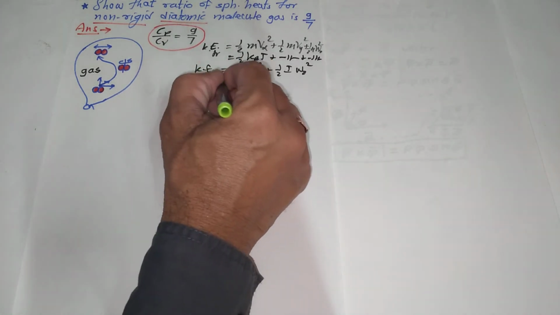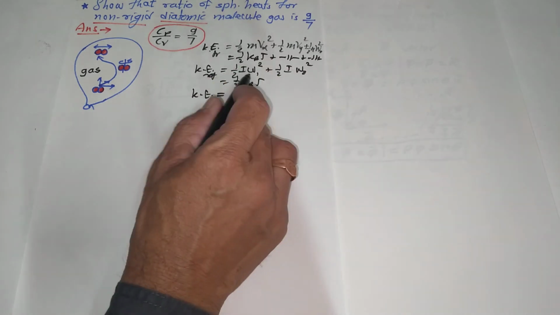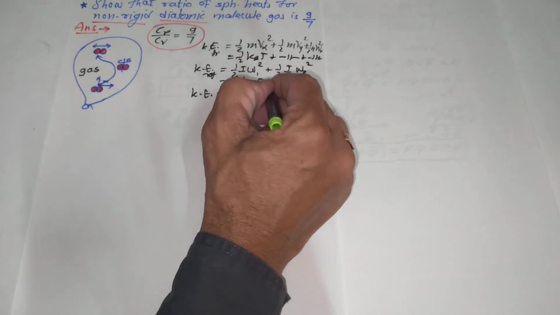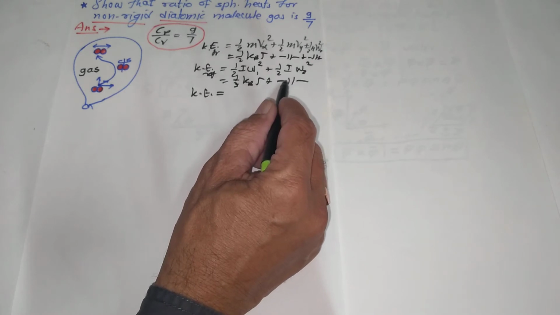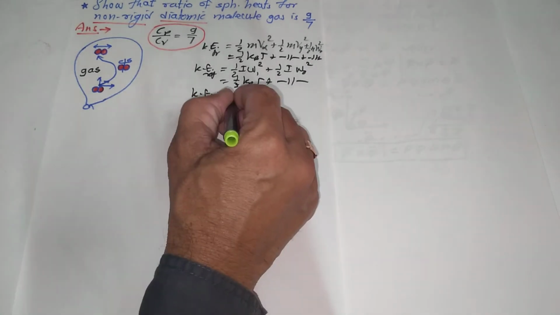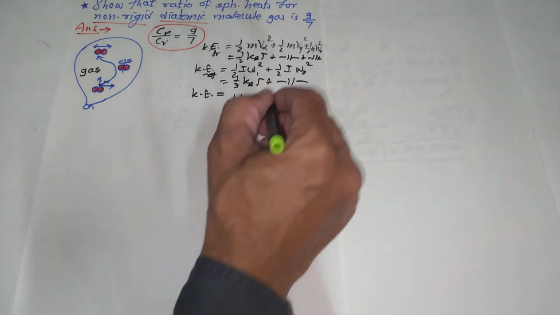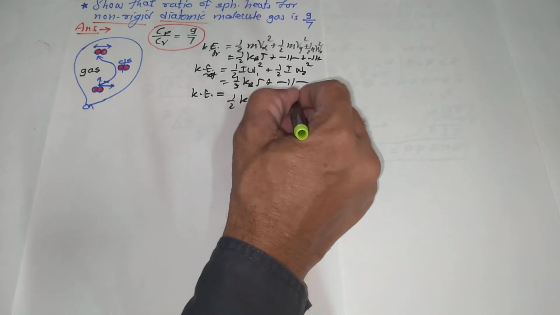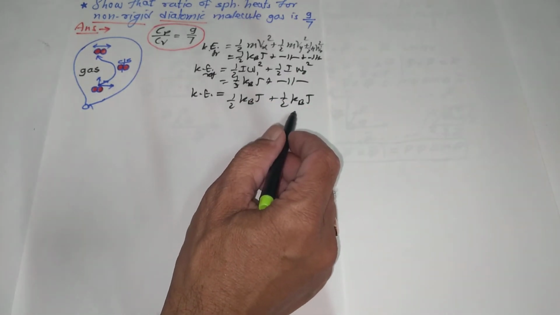Again half kBT for one of the rotational kinetic energies, and half kBT for the other rotational kinetic energy. Similarly, half kBT for potential energy in vibration, and half kBT for kinetic energy of vibrations.